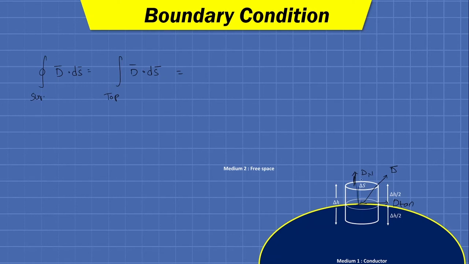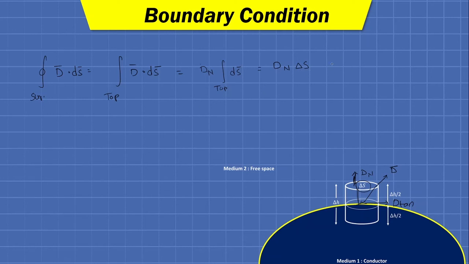So this normal component will act along the top surface. Fine. So we can write Dn multiplied by the top surface ds bar, which is nothing but delta s, as we have taken in a precondition. So we can have Dn into delta s.